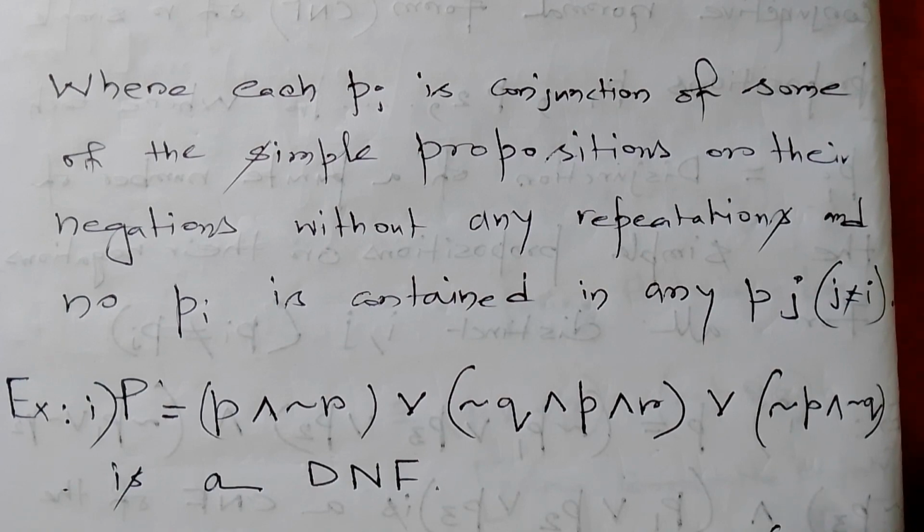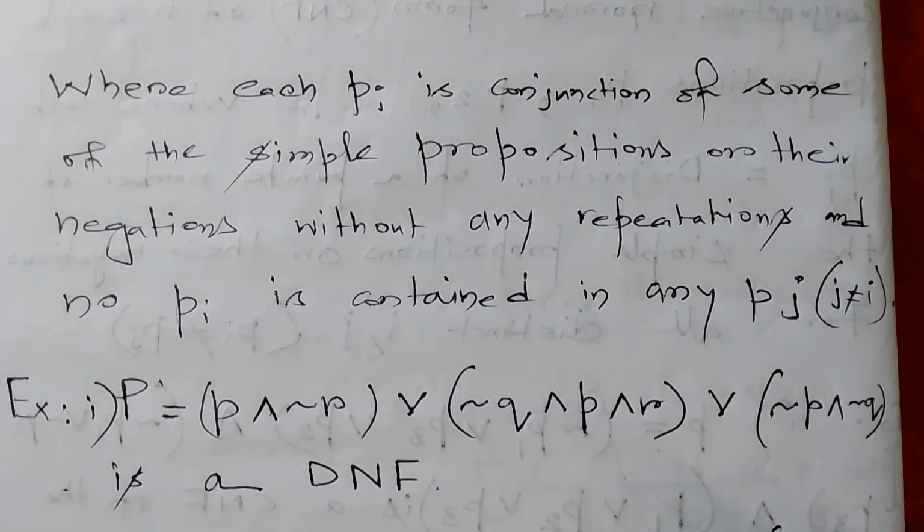Here is an example of disjunctive normal form.